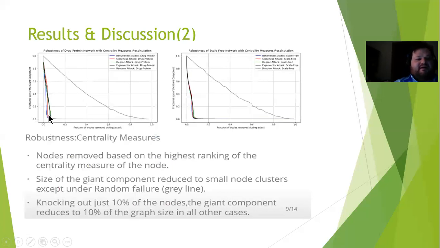If you're really hoping that your network is not going to be attacked, it would be probably good if someone is choosing to attack you with eigenvector or degree, as that's not quite as effective. It buys you a little bit of extra time there. They would have to attack 5% more nodes in order to really disrupt your network.